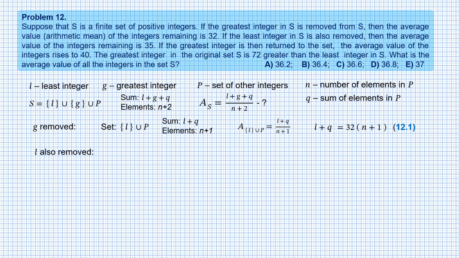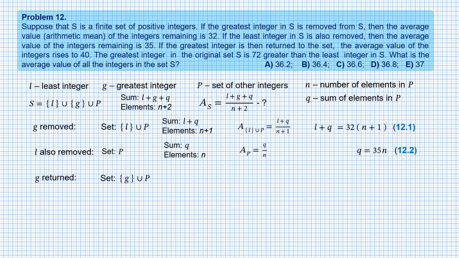Now element L is also removed, so we are left with just set P. In this case, the sum of elements is just Q, and the number of elements is N. So the average is Q divided by N, and this average is equal to 35. And we write equation 12.2. Q equals 35N.